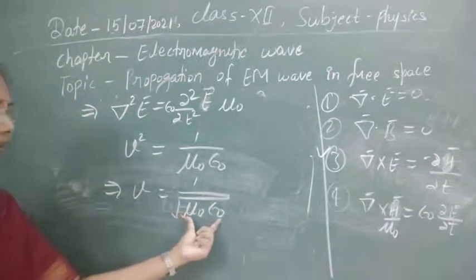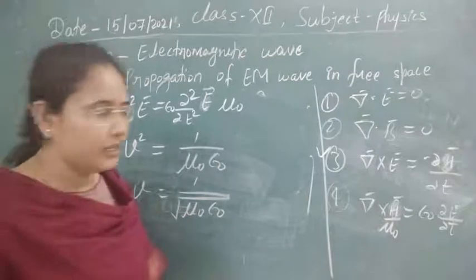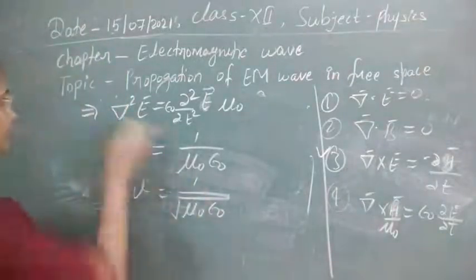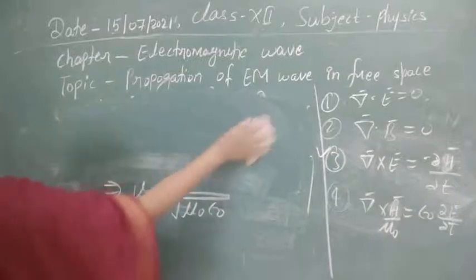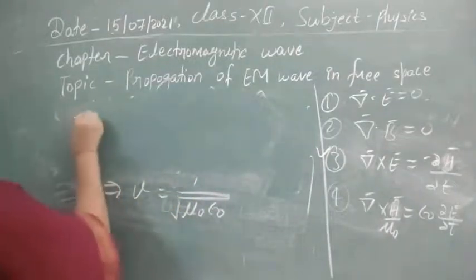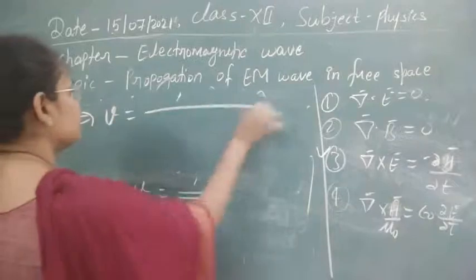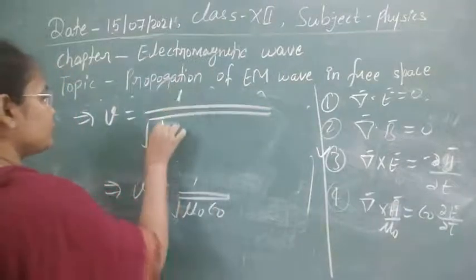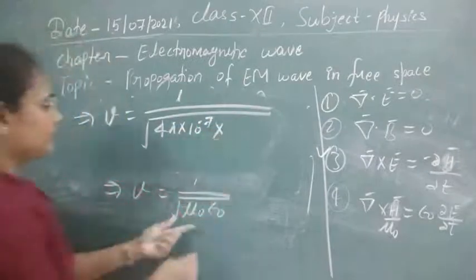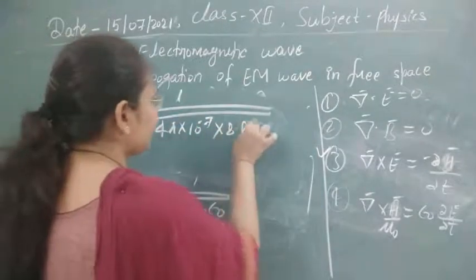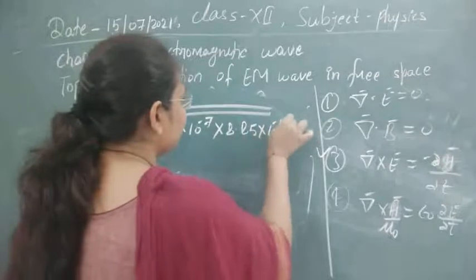Now we know the values of mu 0 and epsilon 0. Let's put them in. The value of mu 0 is 4 pi into 10 to the power minus 7, and the value of epsilon 0 is 8.85 into 10 to the power minus 12.